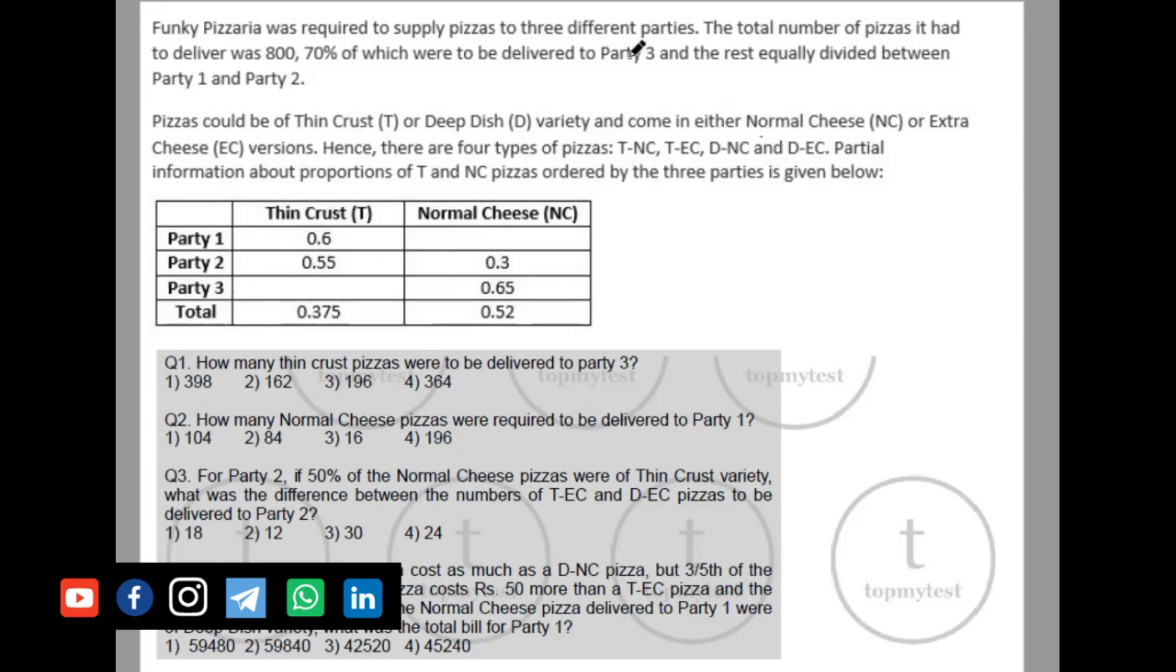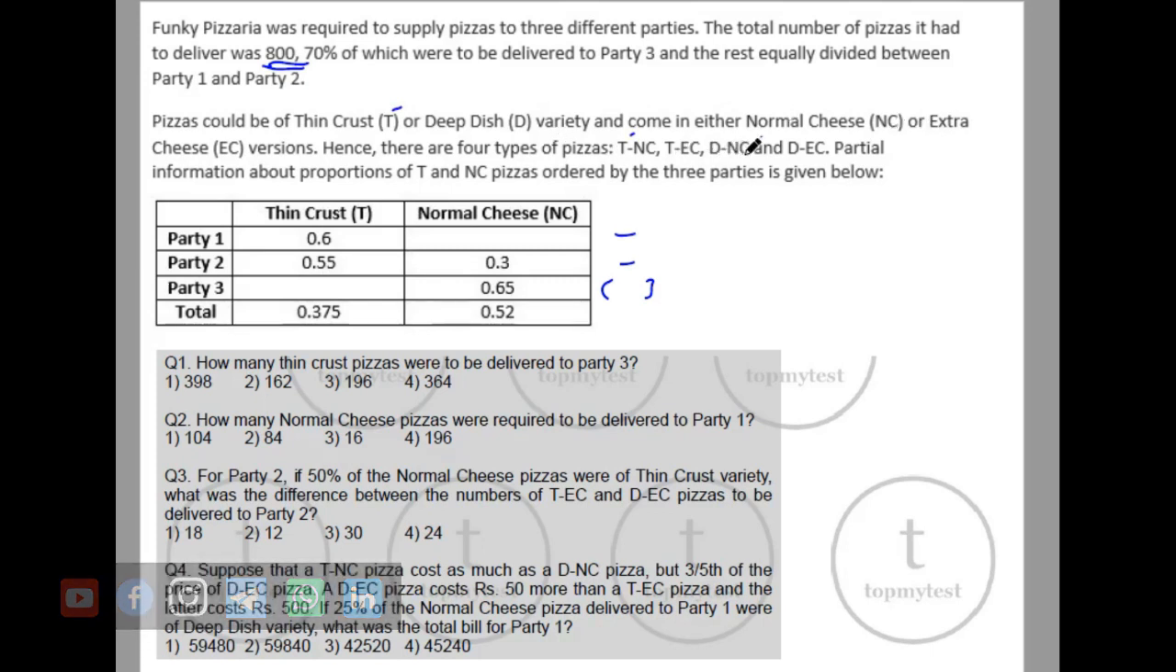There are 3 parties in which 800 pizzas have to be delivered. Okay, out of which 70% goes to party 3. So this total will be 70% of 800. The balance will be 15% each. Okay, the pizzas could be of thin crust or deep dish variety and come in either normal cheese or extra cheese version. Hence there are 4 types of pizza: TNC, which is thin crust normal cheese; TEC, which will be thin crust extra cheese. Similarly, you have deep dish normal cheese and deep dish extra cheese.